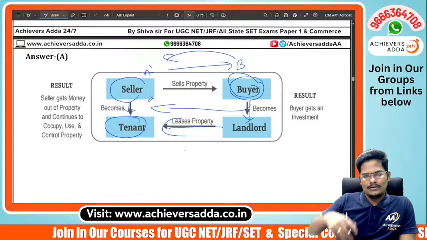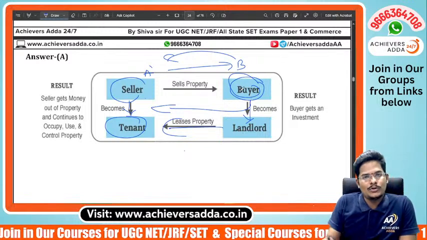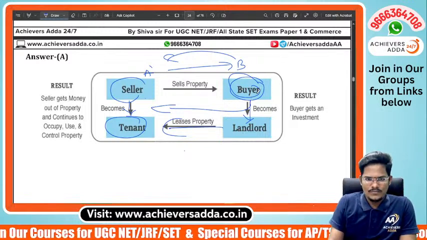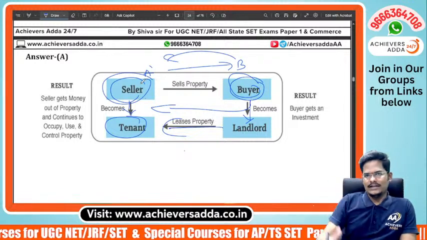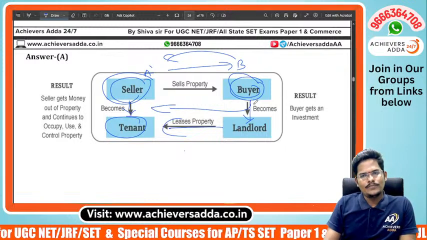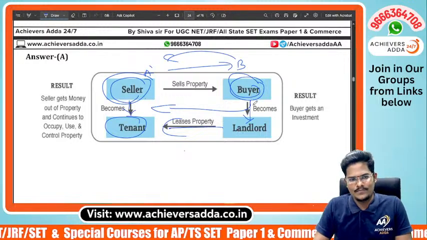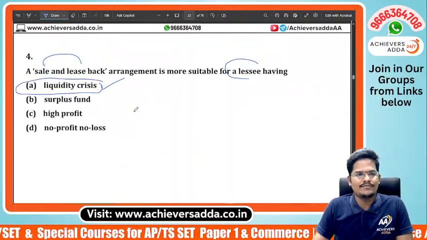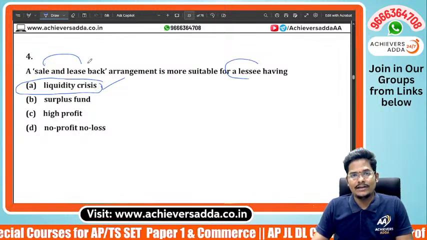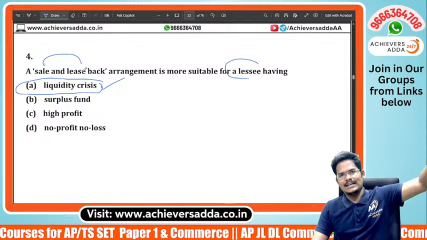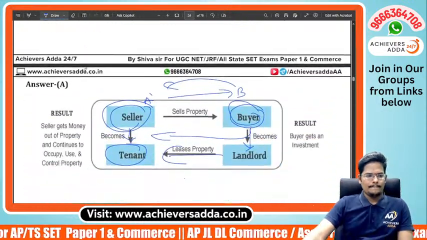Once a certain period is reached, the seller will also be able to buy this same property back from the buyer. So the seller got his liquidity requirement met, and also he has taken back his asset again after a certain period of time. So whenever the lessee doesn't have such a liquidity crisis, he has no need to go for sale and lease back. Whenever he is in need of money, at that time he will sell, and later he will lease back the asset. That's why option A.